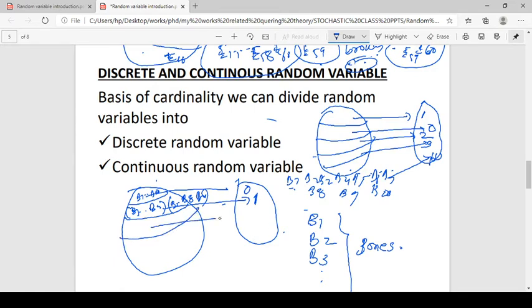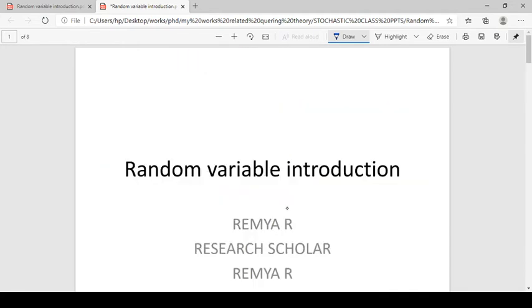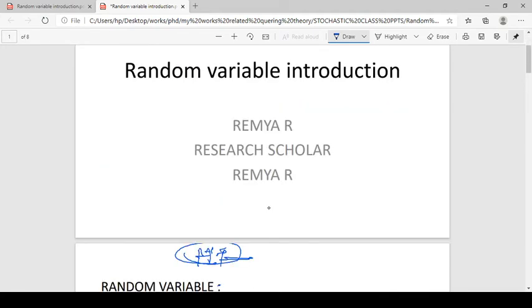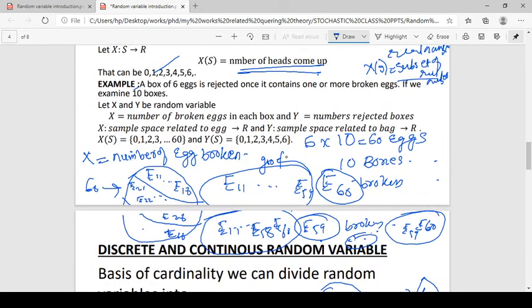Similarly, we can reject 2 boxes, 3 boxes, 4 boxes, 5, 6, 7, 8, 9, 10. So the number of rejected boxes is a random variable that maps outcomes to real numbers.